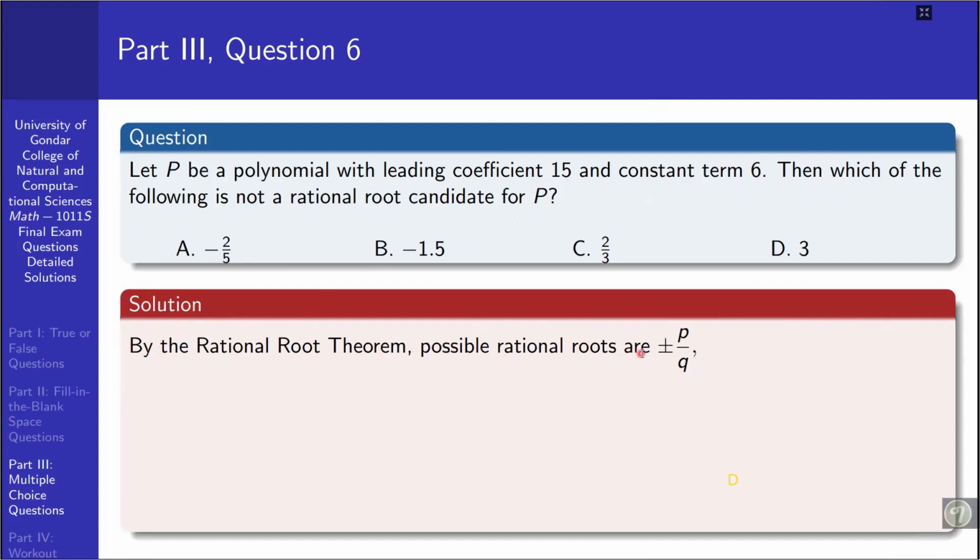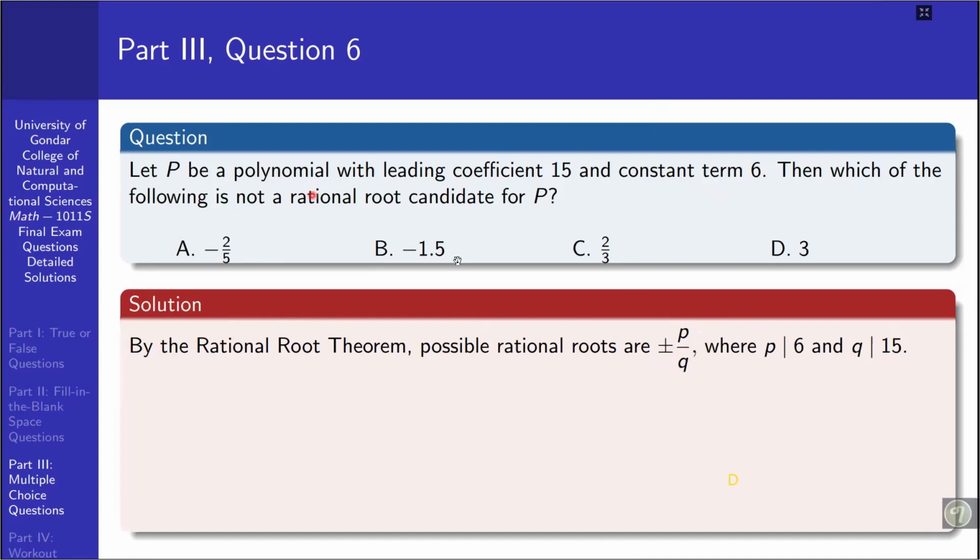Possibly rational roots are plus or minus p over q, where p divides 6, or simply p is a factor of the constant term and q is a factor of the leading coefficient.